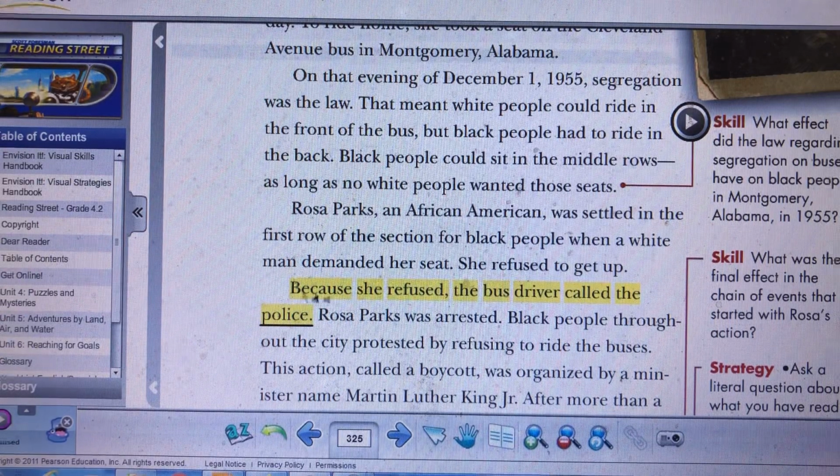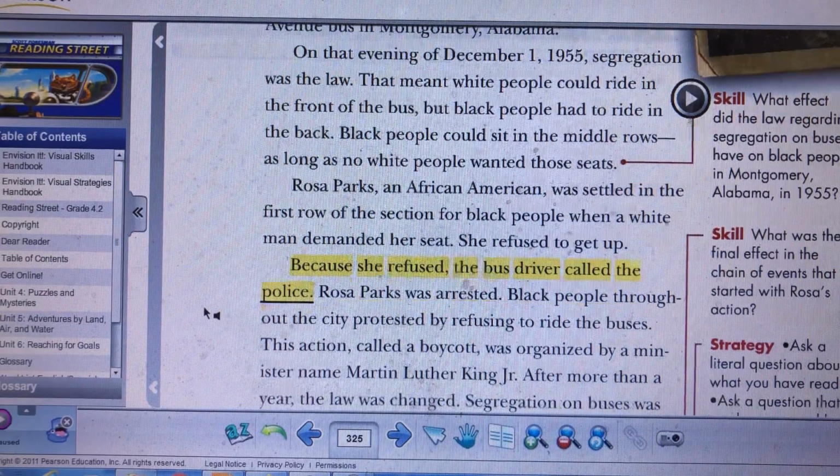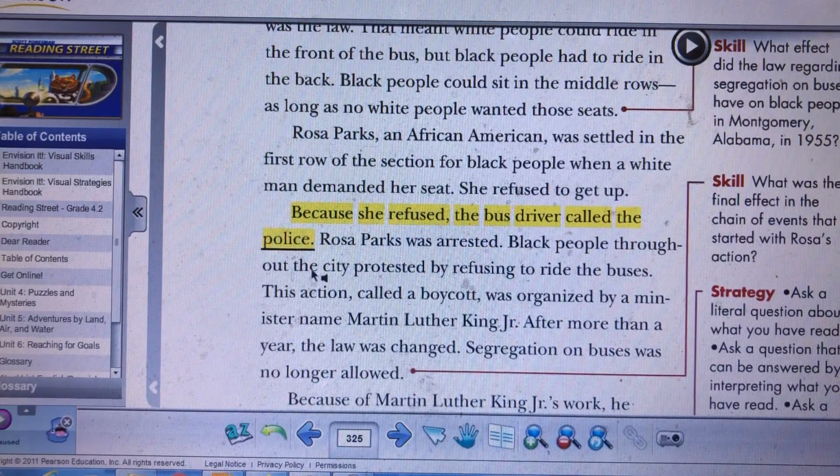Yes, I can hear somebody telling me that the cause is always after the word because. So the cause is always after because. So because she refused, this is the reason. And what happened after she refused to go back in the bus? The bus driver called the police. Yes, that's right, guys.